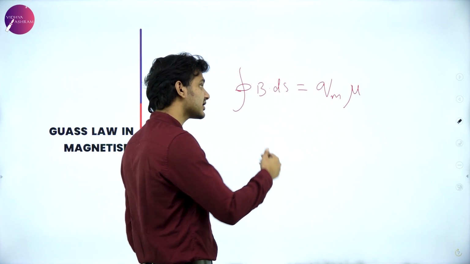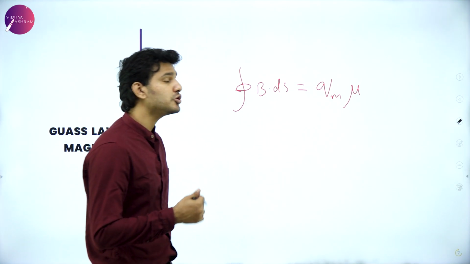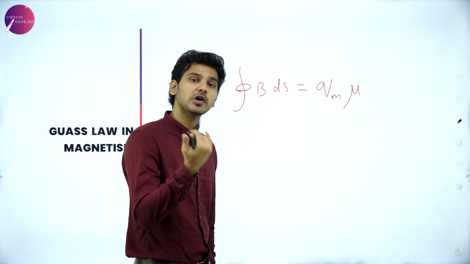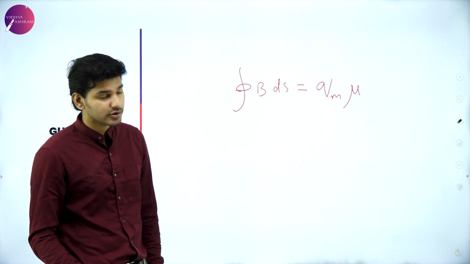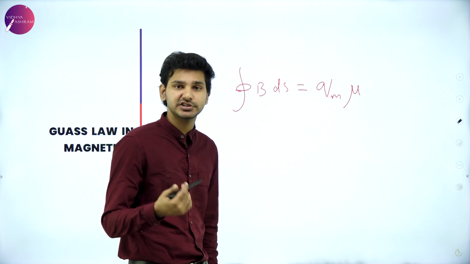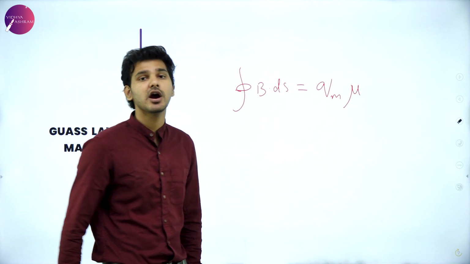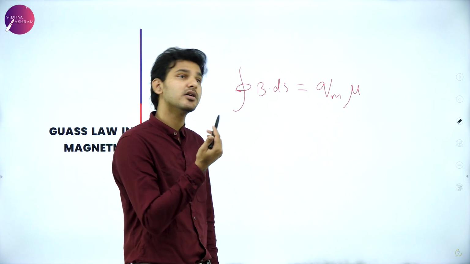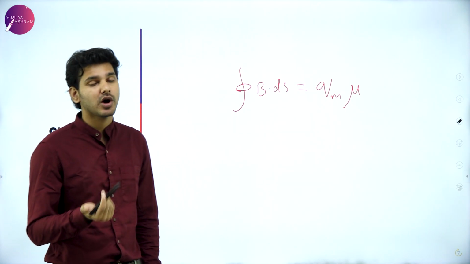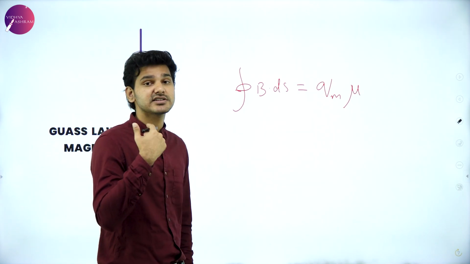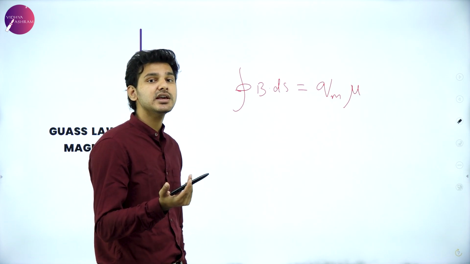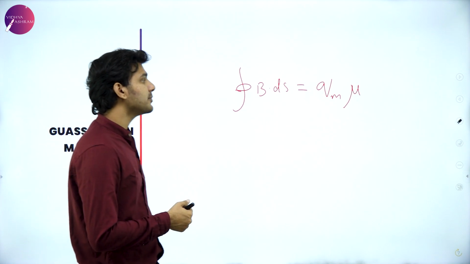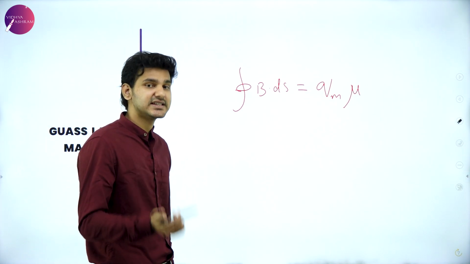So simply, the integral of B dot ds is equal to Qm times mu, where Qm is the charge responsible for the magnetic field being produced, and mu is the constant of proportionality, simply the magnetic permeability of a particular medium. If it is mu r, it is relative permeability. If it is mu naught, it is permeability of free space. Anyways, this proves that monopoles do not actually exist.